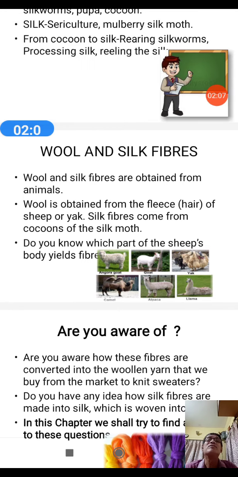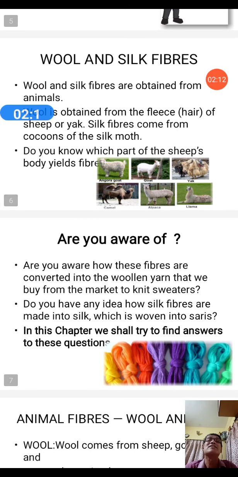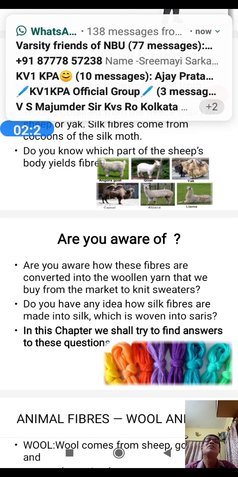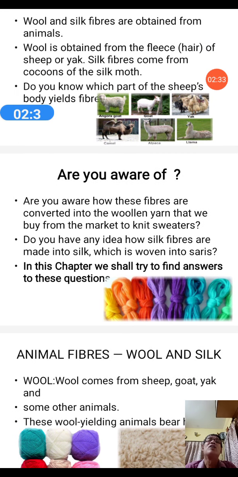Are you aware how the sheep fibers are converted into the woolen yarn that we buy from the market to knit sweaters? Do you wear sweaters? So you should be curious to find out the answer, how the fibers are converted into the woolen yarns that we buy from the market to knit the sweater. Do you have any idea how the silk fibers are made into silk, which is woven into sarees? Yes. Do you want to get the answer to your questions?